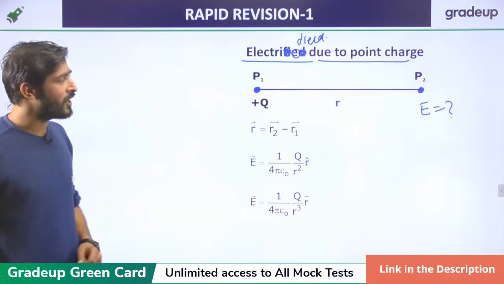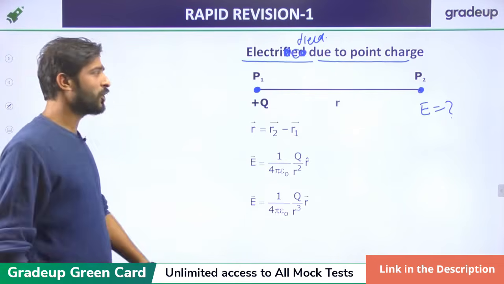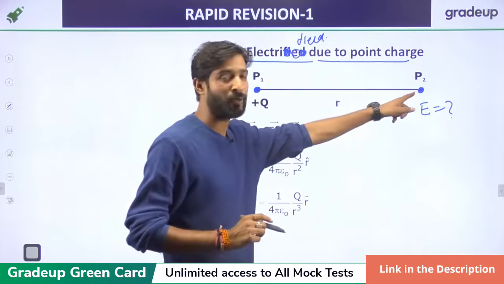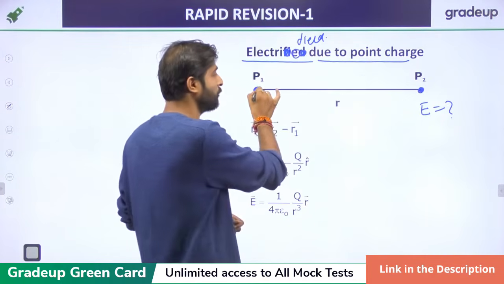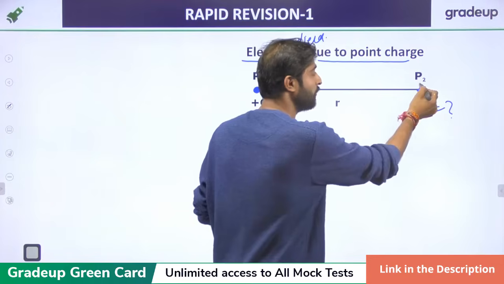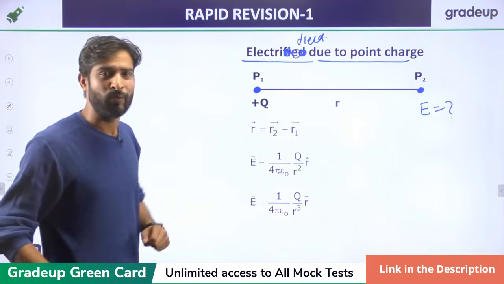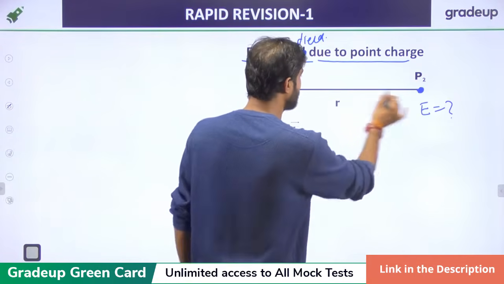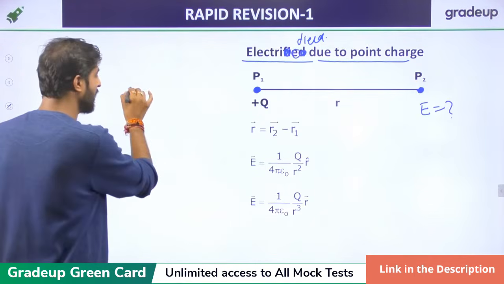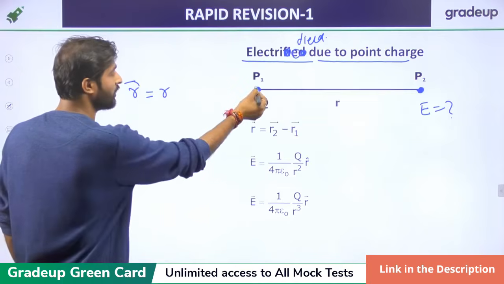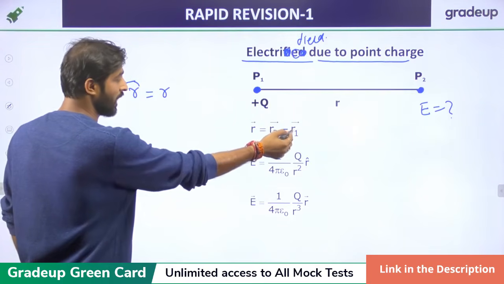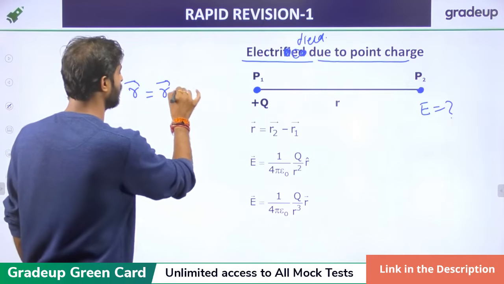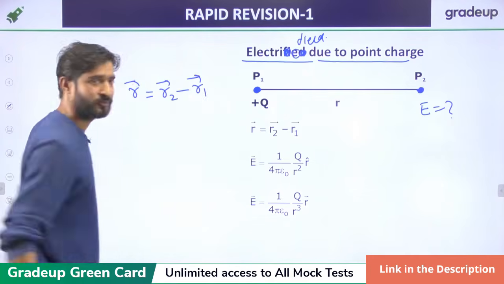So first of all we have to know the R vector, from the reference point to the test point where we want to calculate the electric field. That is plus Q, and the total distance is R. So we can say that the R vector is just R2 vector minus R1 vector.